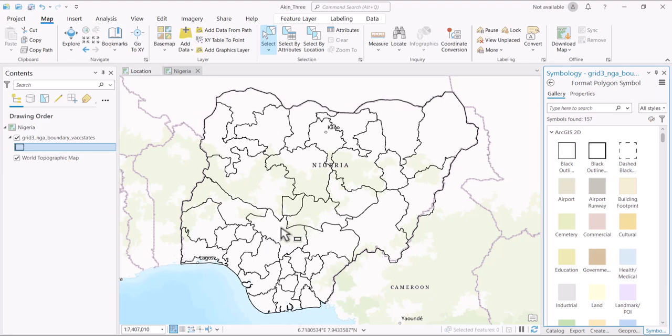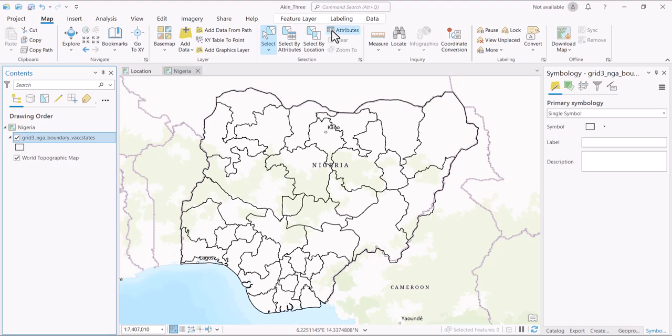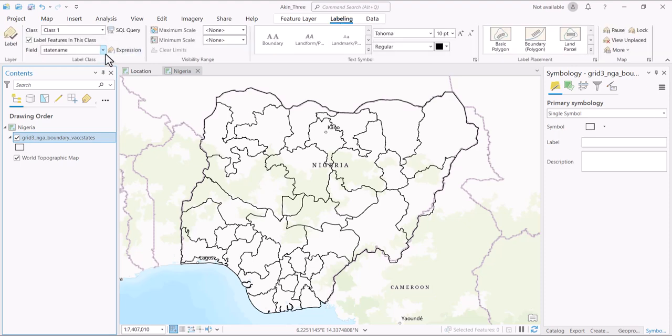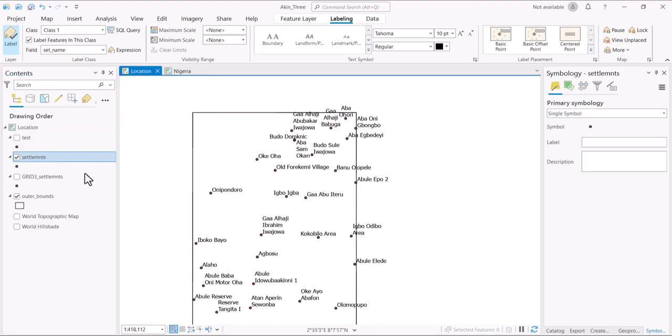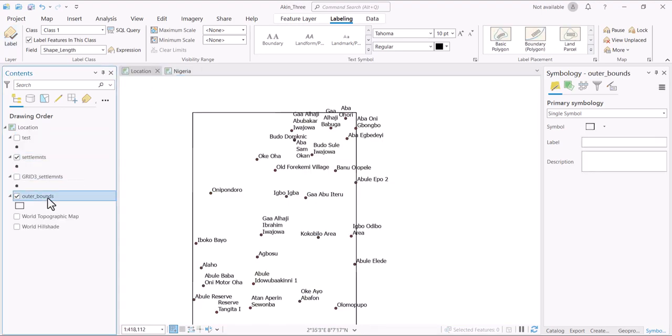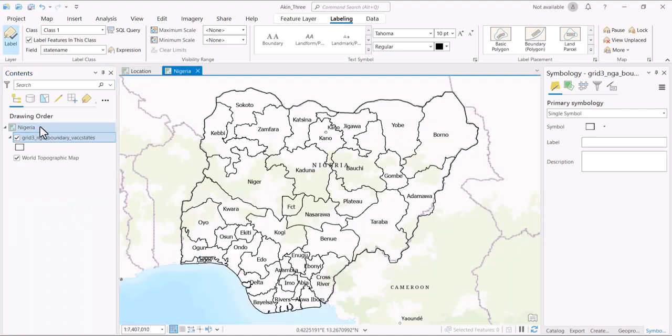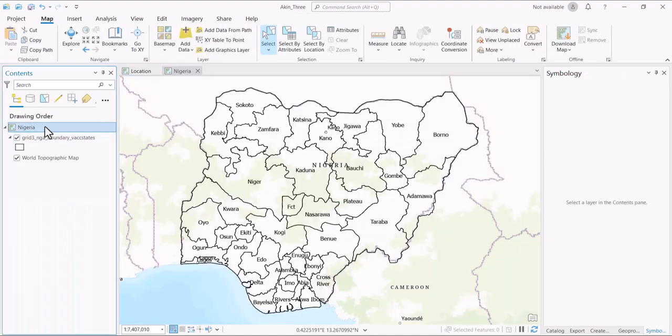How do we know which states this thing is from? Let's label in state name. We click on this label key here. So we have this states label here. Let us go to this location here and copy this, and paste it here. You click on this Nigeria map frame here and click on paste.